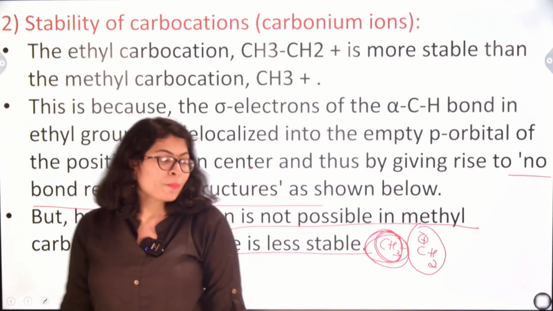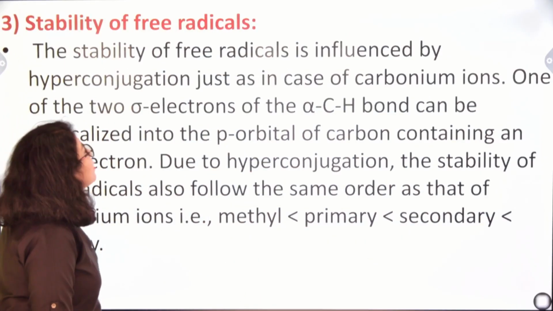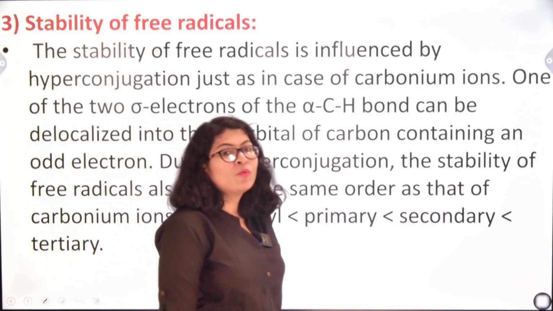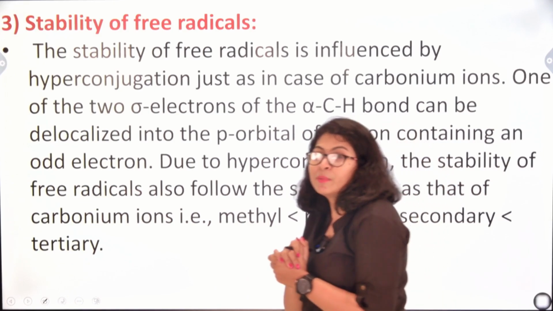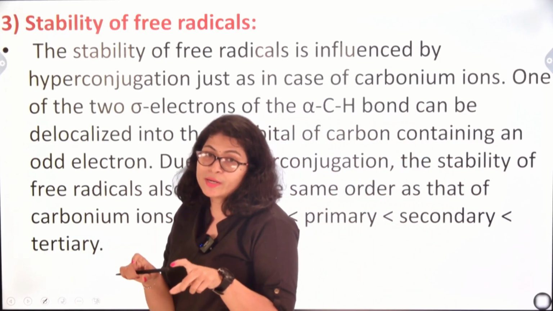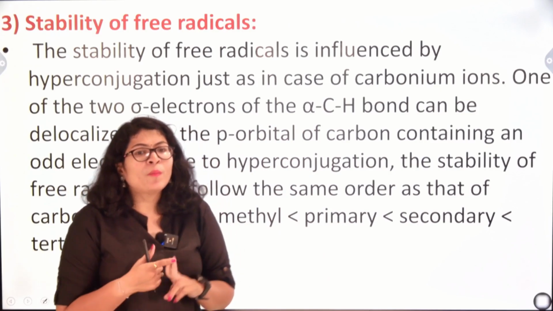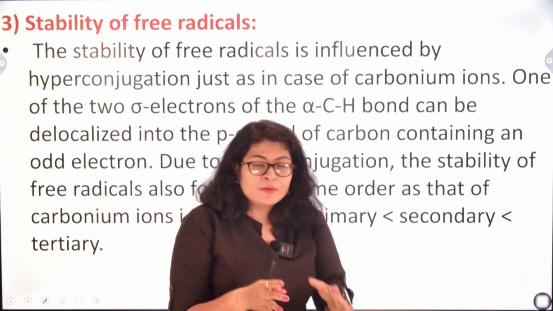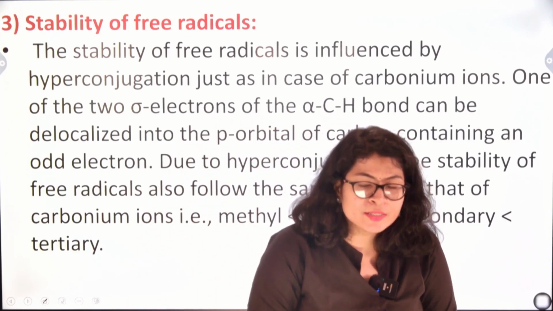The next is stability of free radical. Now what are free radicals? If a carbon is bonded to any other group by a single bond, then there are 2 possibilities.